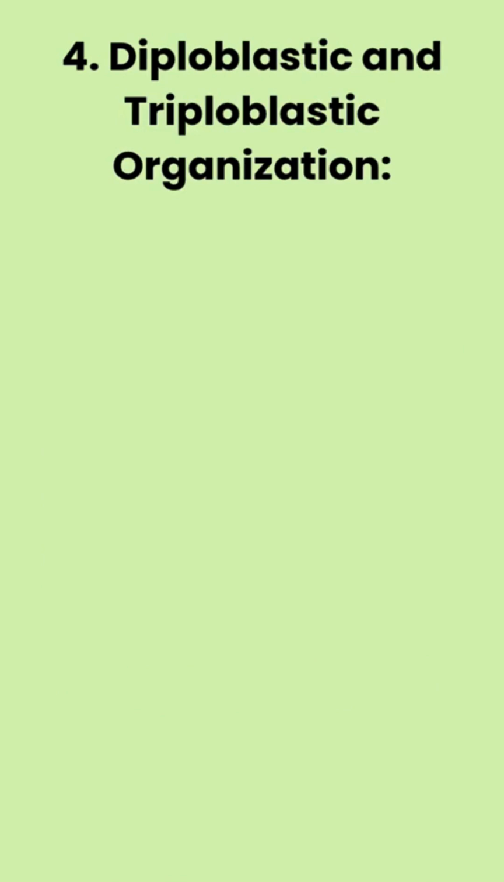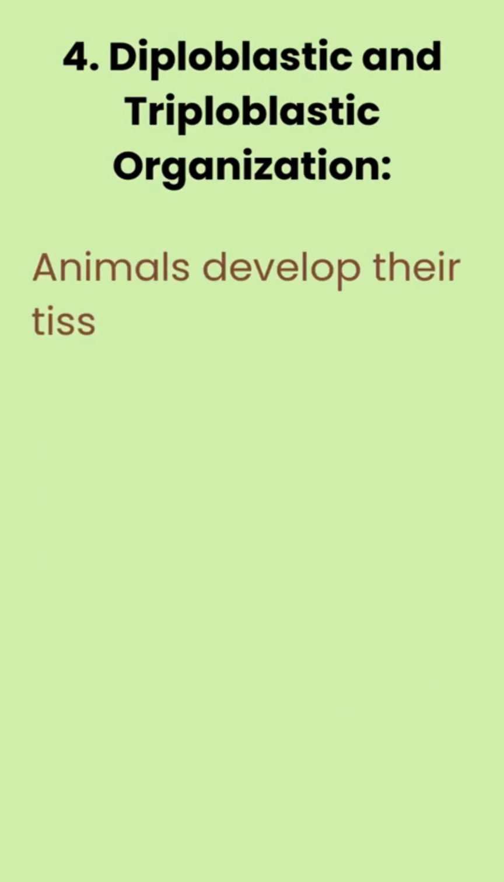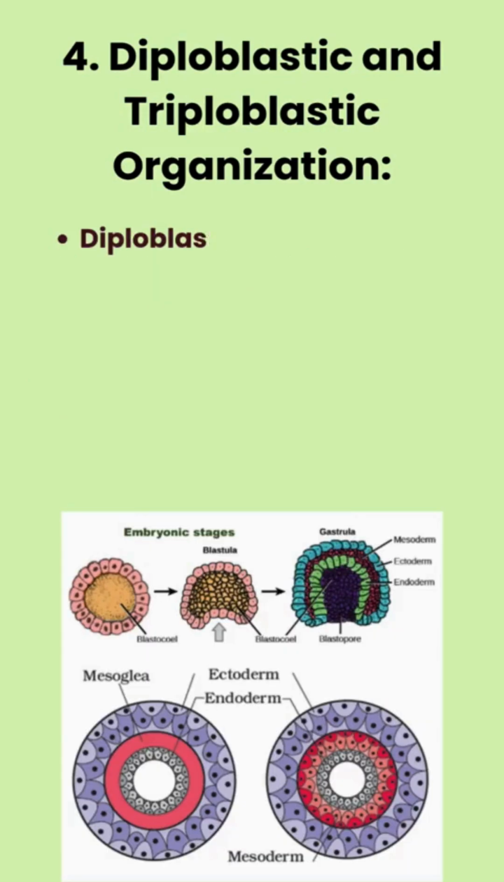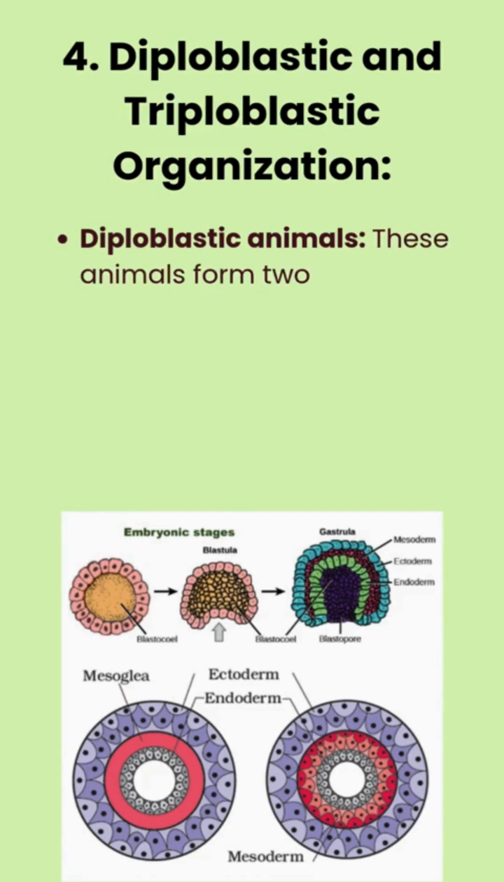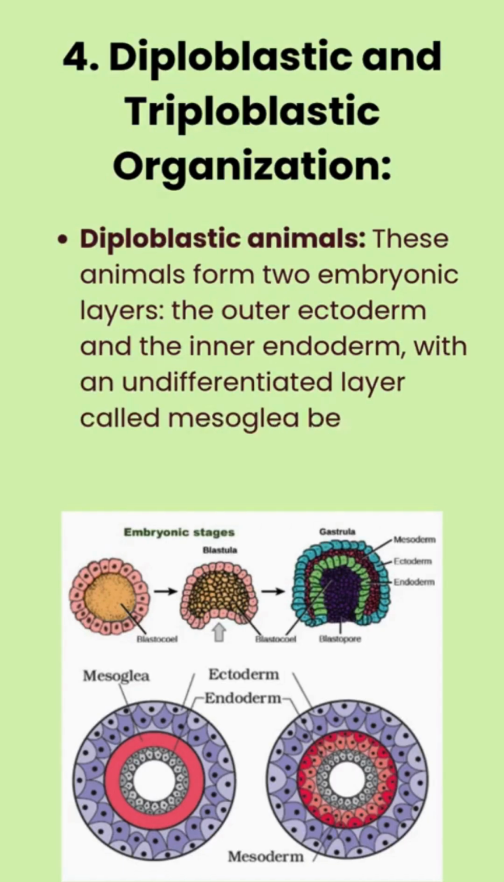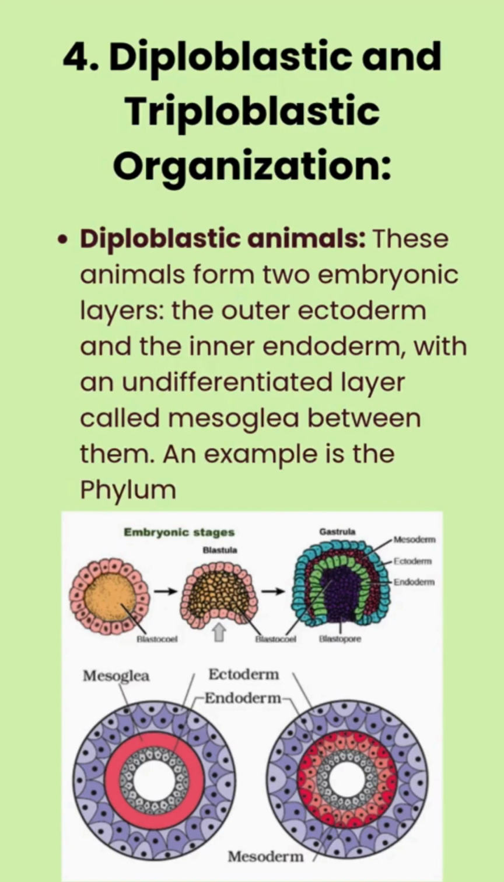Diploblastic and triploblastic organization. Animals develop their tissues, organs, and organ systems from embryonic cell layers. This leads to the classification of animals into 2 categories. Diploblastic animals. These animals form 2 embryonic layers, the outer ectoderm and the inner endoderm, with an undifferentiated layer called mesoglea between them. An example is the phylum Coelenterata.